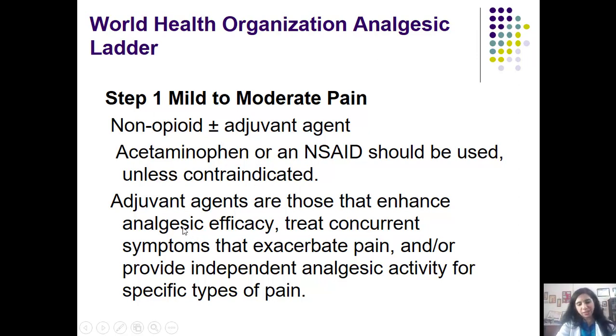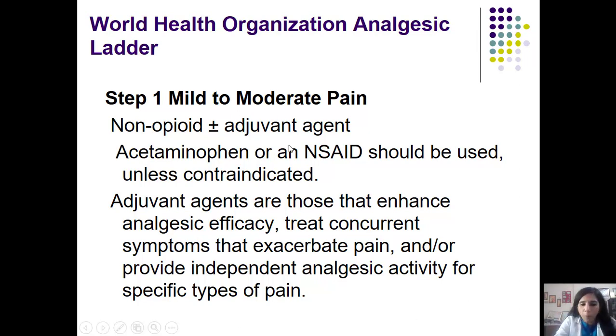What's an adjuvant agent? An adjuvant agent can be anything which is supplementing the efficacy of the prime pain relieving drug. It can be an antidepressant. It can be any drug for neuropathic pain like duloxetine. So adjuvant agents are those that enhance the analgesic efficacy, treat concurrent symptoms that exacerbate pain, and provide independent analgesic activity for specific types of pain. So clonidine here also will act as an adjuvant agent.